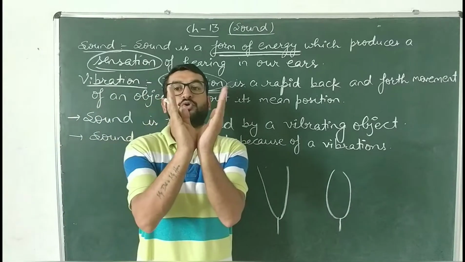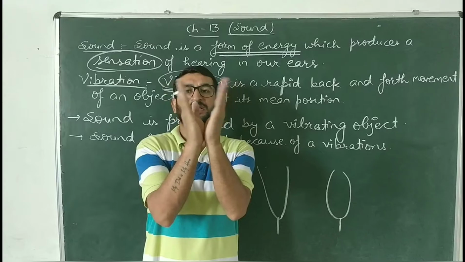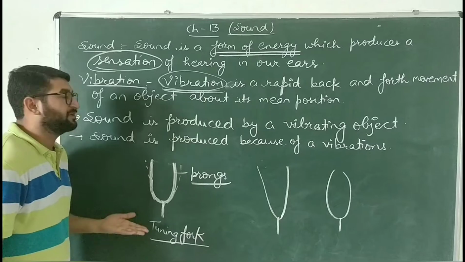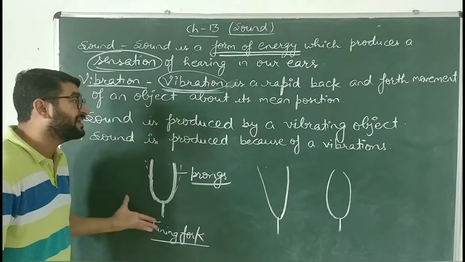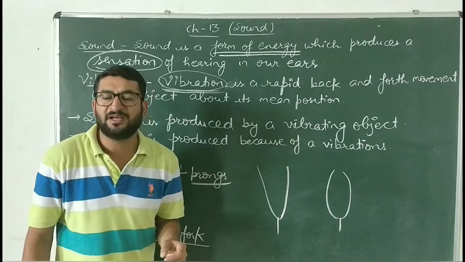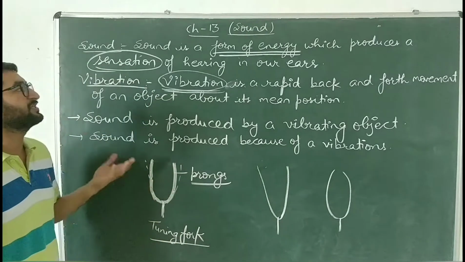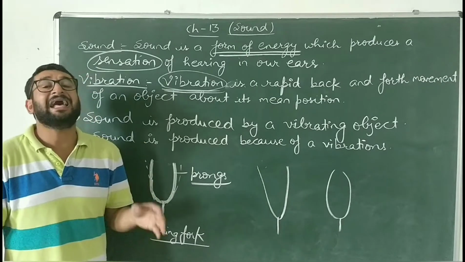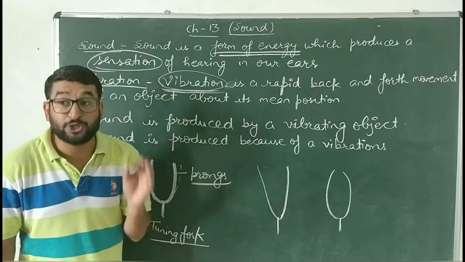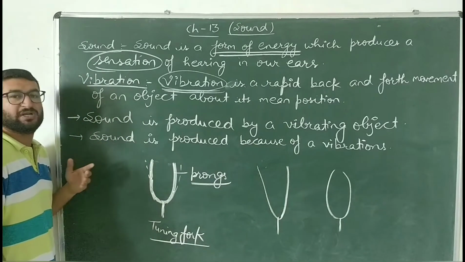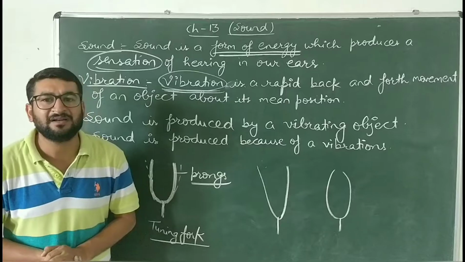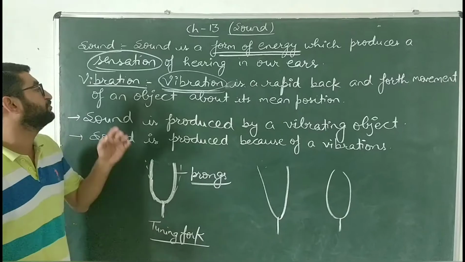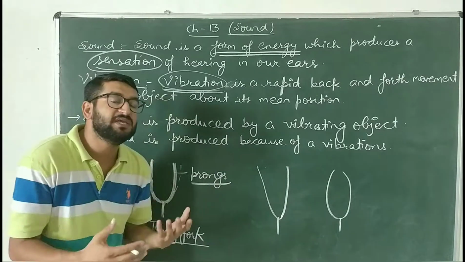अगर हम बच्चे इस prong को खोल कर और छोड़ दें तो क्या करेंगे prongs? They'll do back and forth movement like this. This will produce vibrations, and these vibrations will produce a sound. So, what is a sound? It is a form of energy which produces a sensation of hearing in our ears, and it is produced in the form of vibrations. And what are vibrations? Vibrations are the rapid or quick back and forth movement of an object about its mean position.